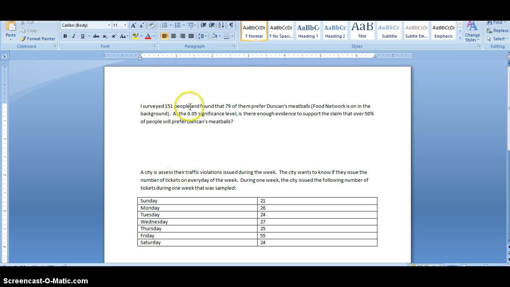So you see in the first problem here where it's talking about a survey about meatballs. I was watching Food Network when I made the example, but anyways, here it is. So it says I surveyed 151 people and found that 79 of them preferred Dunkin's meatballs. At the 0.05 significance level, is there enough evidence to support the claim that over 50% of people will prefer the meatballs that I make?